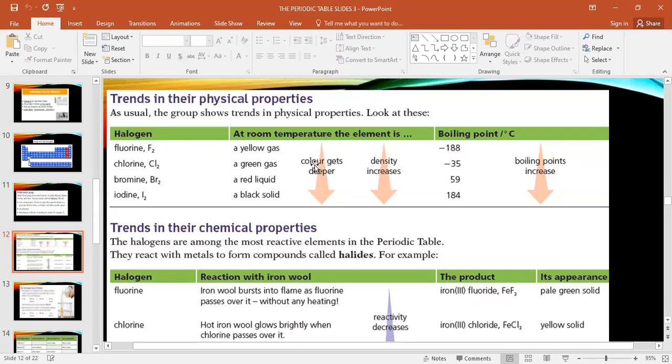So you need to focus, your first point is this first arrow. Now listen to the question, how the question will come in the exam. What happens when you go down within a group, the color of halogens becomes darker. That's it. This is your answer. You need only this one word. Clear now how to read this table?